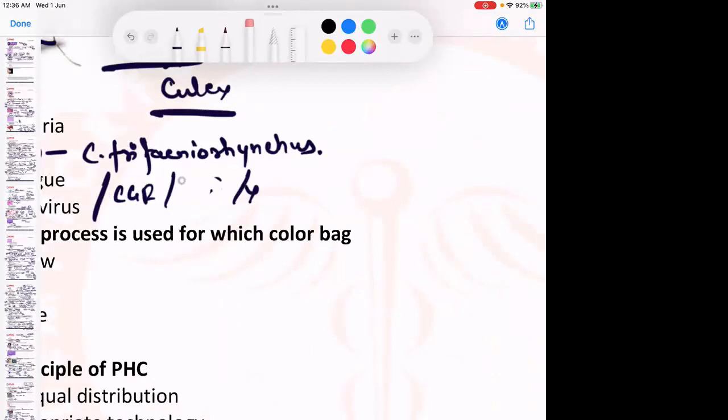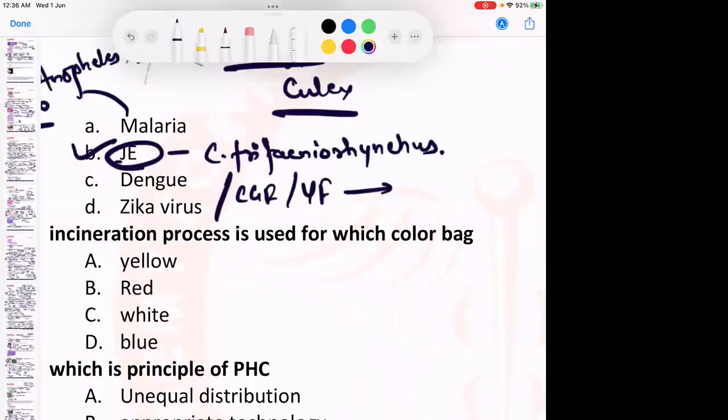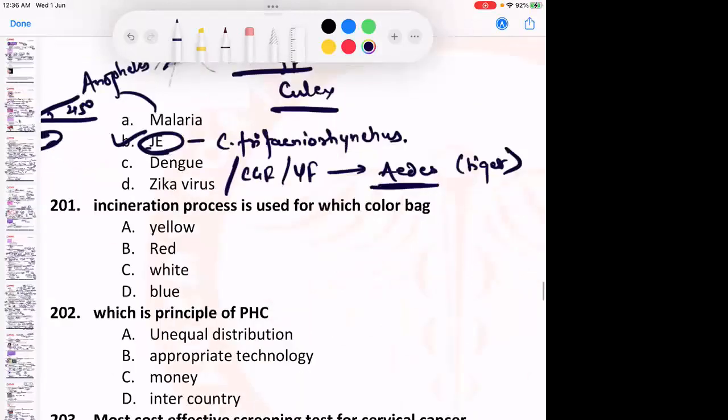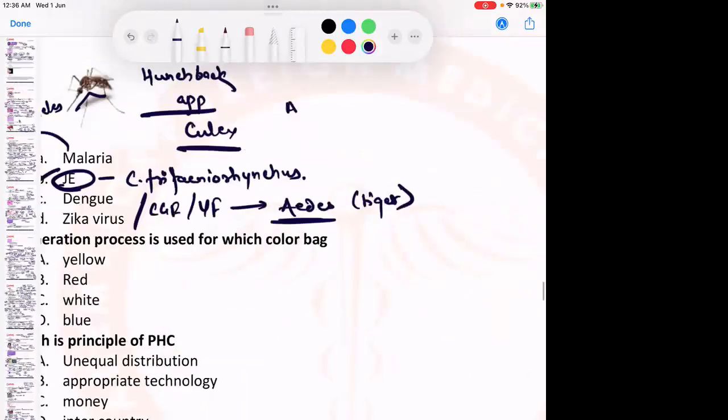Most of these, not Rift Valley, but yellow fever, chikungunya, dengue, and Zika virus disease, are transmitted by the Aedes mosquito, which has white spots all over the body, therefore also known as tiger mosquito. Remember. And anybody, last one, Mansonia transmits.